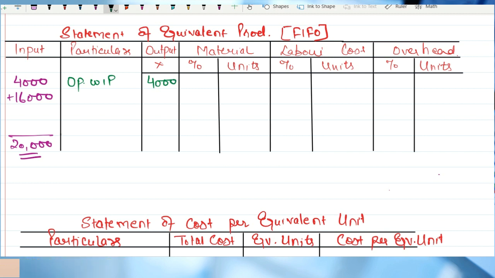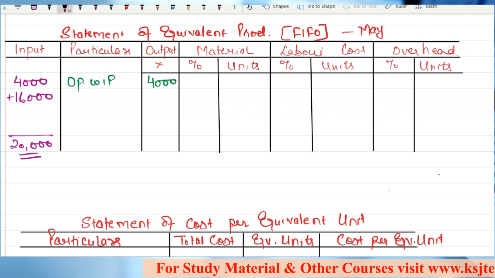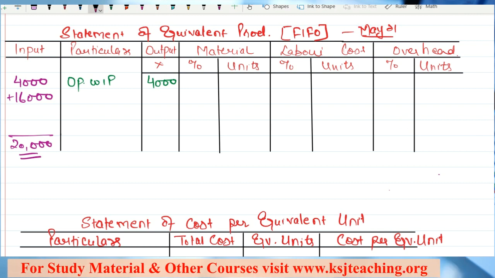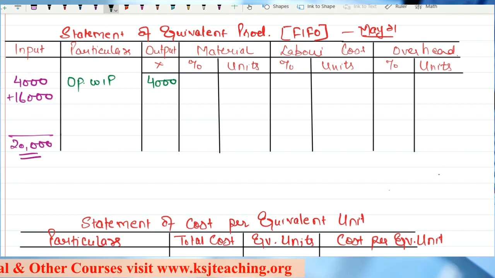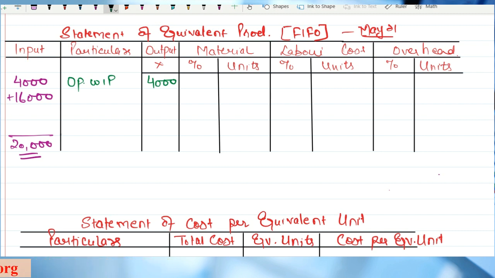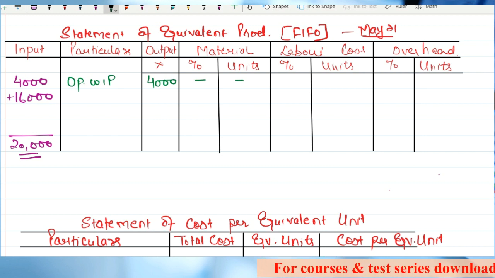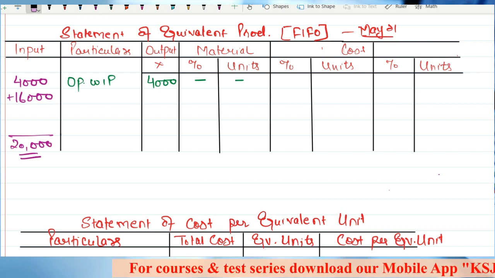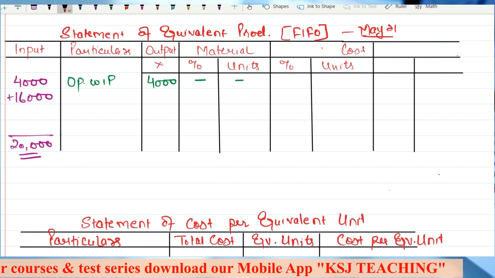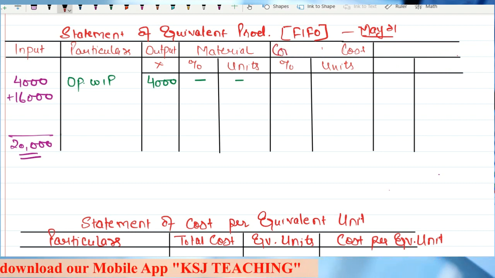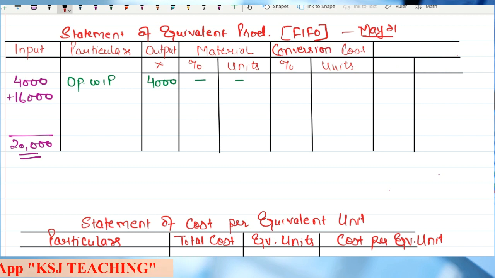Sir, what about the material? In the statement of equivalent production, we are talking about May 2021, right? So tell me about the material cost to be incurred. There is no material cost which is to be incurred. That means I will write nothing here. Okay, one change I am going to make here. I am going to write here conversion cost. Right.